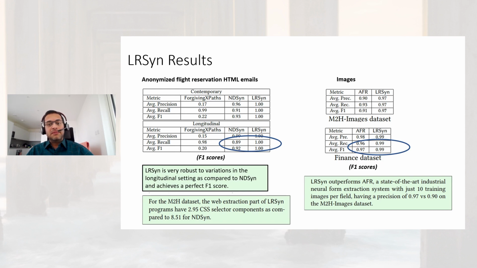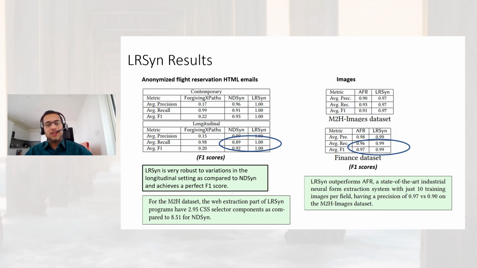Also, the programs synthesized by LRSyn have only 2.95 selectors as compared to 8.51 for NDSyn. This signifies that the programs learned by LRSyn are way simpler than the ones learned by NDSyn. Also, this confirms our inherent assumption that the landmark strings and the regions around them do not change as often as the overall format.